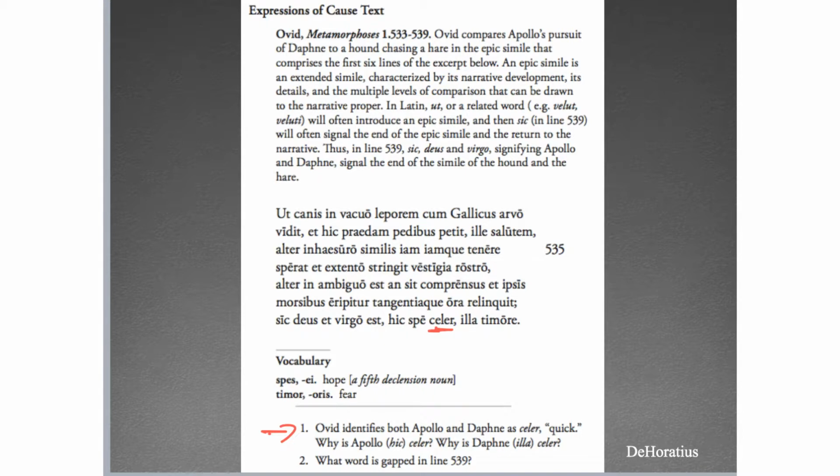All right, so this one, Apollo, quick because of hope. Daphne, and note that this is masculine and this is feminine, Daphne, quick, understood, because of fear. And so in each of these, the ablatives here, spe and timore, are working off of celer. Celer is in charge of those ablatives. So again, this one, Apollo, quick because of hope. That one, Daphne, quick because of fear. And again, those ablatives explain the cause of, in this case, the quickness.